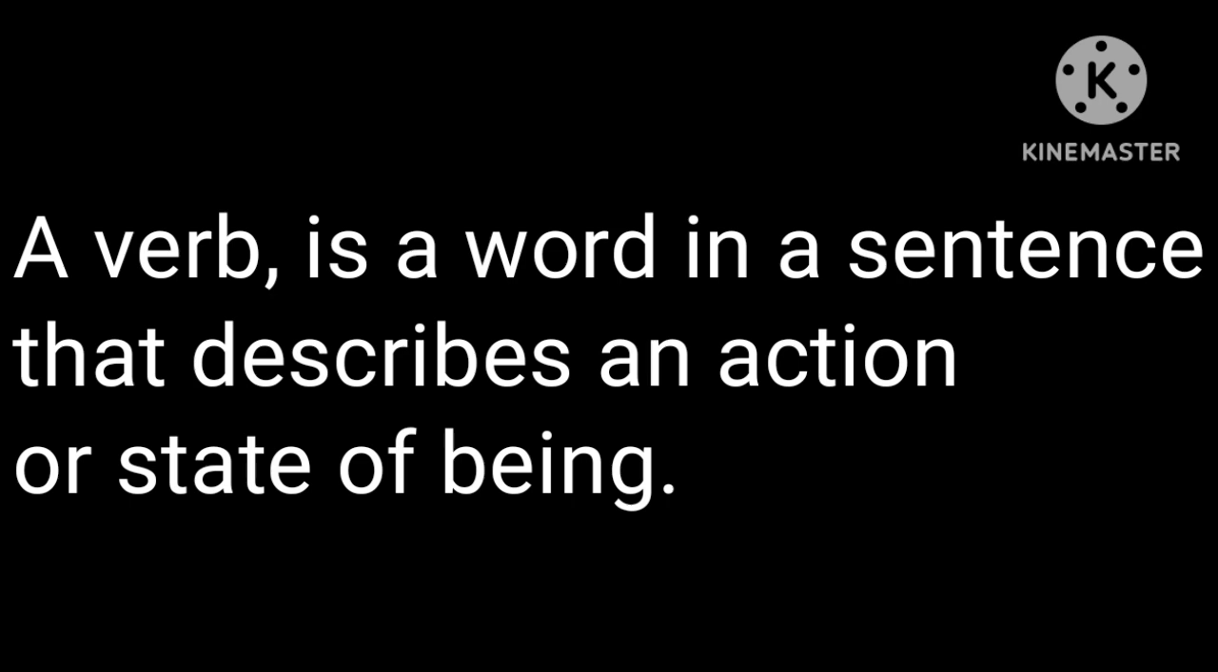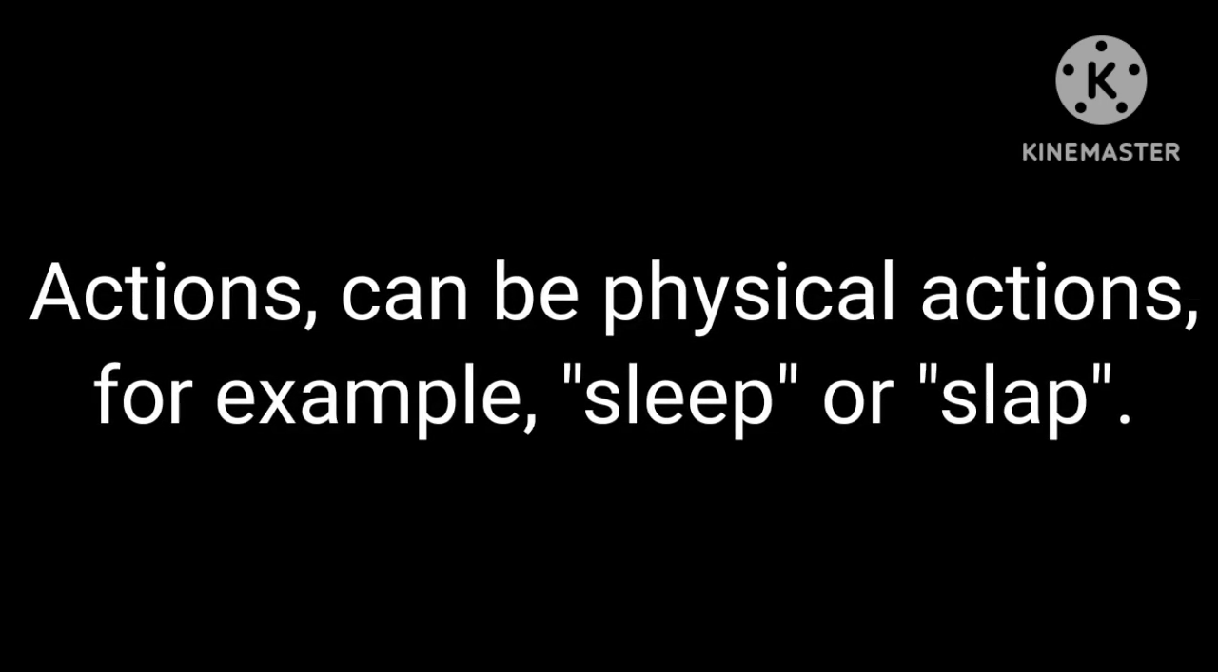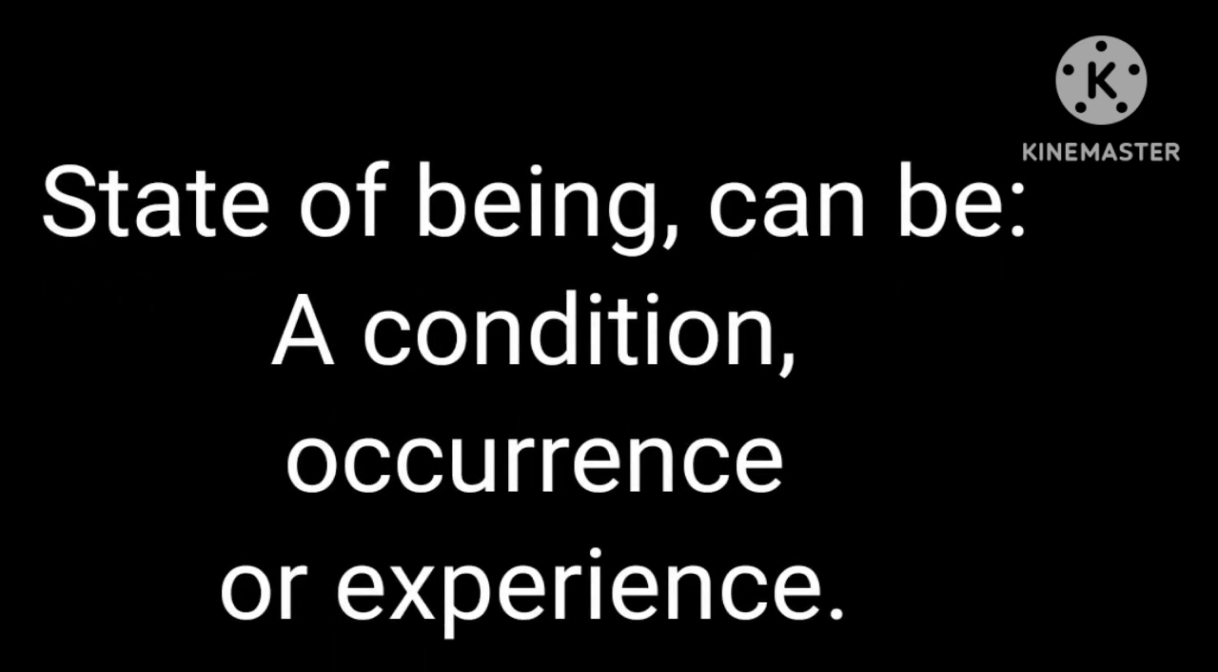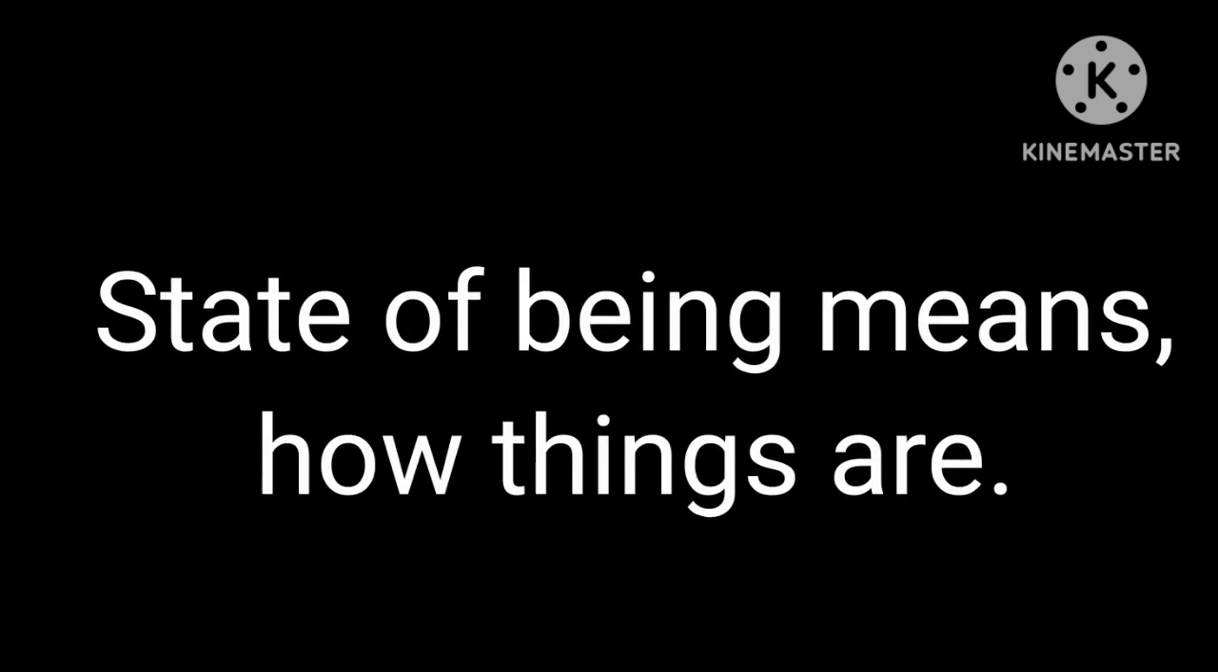So, what is a verb? A verb is a word in a sentence that describes an action or state of being. Actions can be physical actions, for example, sleep or slap, or mental actions like decide. State of being can be a condition, occurrence, or experience. State of being means how things are.